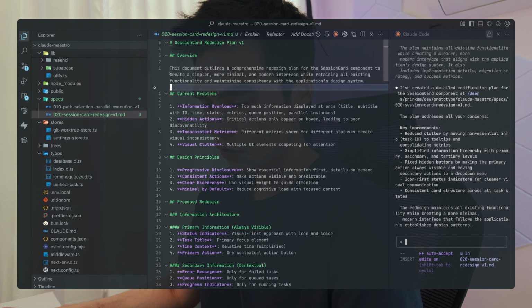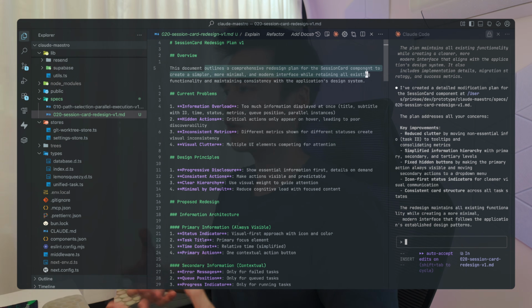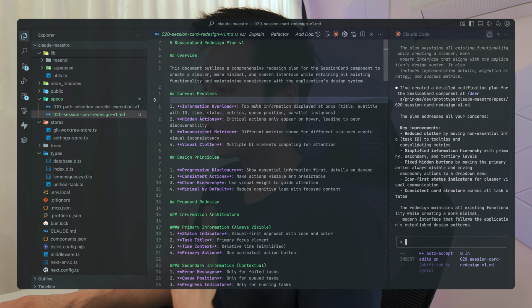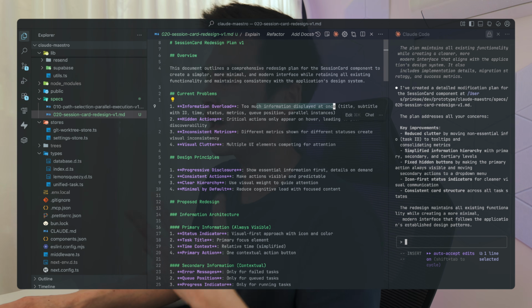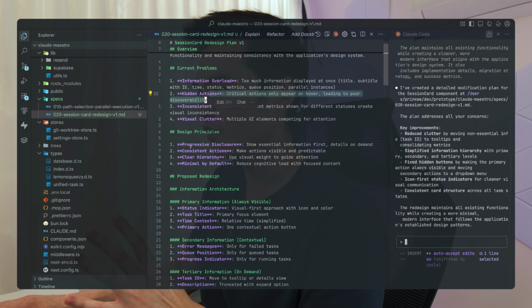All right, it has created the plan. So this is what I would do. I would review the plan. I'll go through it, literally read every single detail in this plan, and make changes if needed. If it's a small change, I'll make it myself. If it's a large change over the whole plan, I'll have Claude Code do it. So I'll go back and forth, or I'll have it analyze more code and update the plan accordingly.